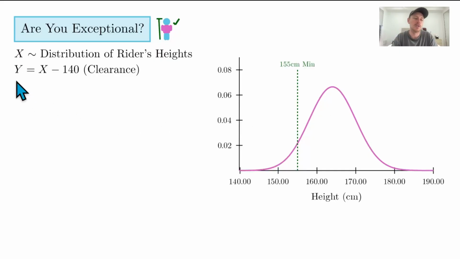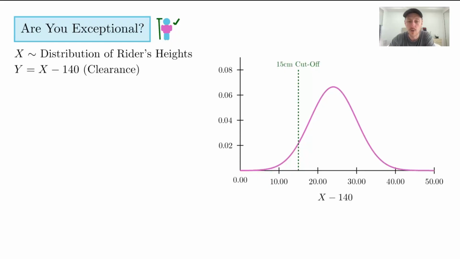Anyway, what we're going to look at in this video is what's called taking a linear transformation. So we're going to define some new random variable Y that's just equal to X minus 140. In this real world example, that would represent people's height above the cutoff. So essentially we're just going to shift everything left by 140. Now on the x-axis we have X minus 140, and you'll notice that we've got 0 here because we've taken 140 off. And so this cutoff now is that you have to be 15 centimeters above the baseline in order to get on the ride.